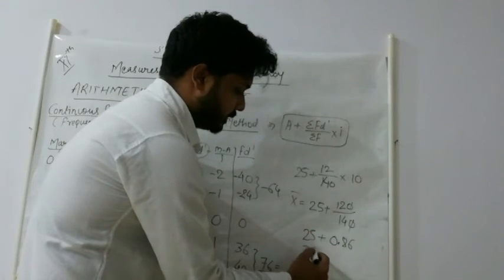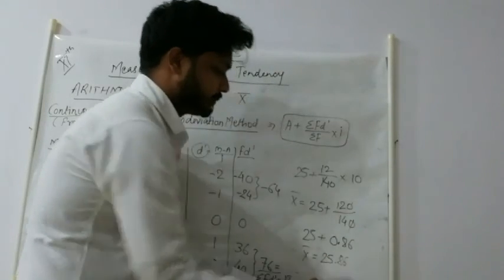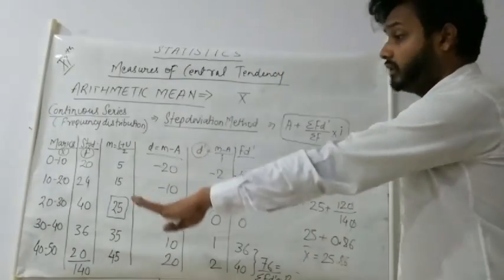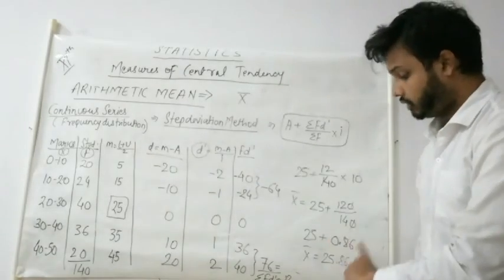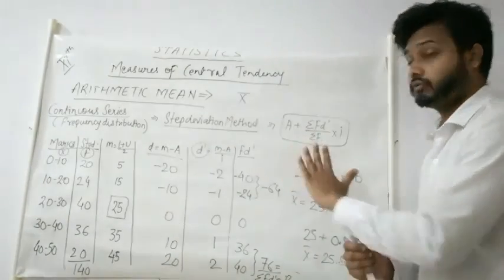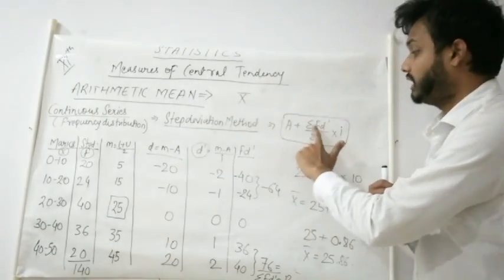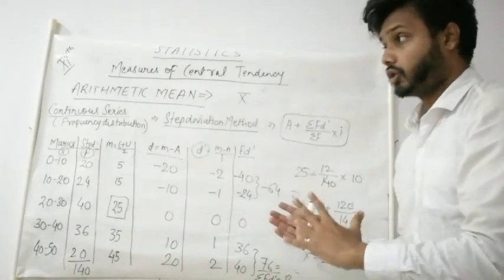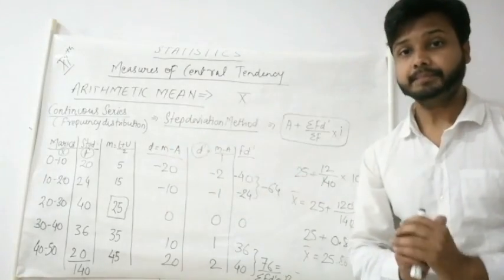So your mean will come here as 25.86. So here also you can see, students, that if the question is same, whatever method we use, always we will get the same answer. Okay, you just need to know the formula, and with the help of formula try to find out the values whatever you need here. Okay, so students, this was all about arithmetic mean of all the series. Okay, thank you.